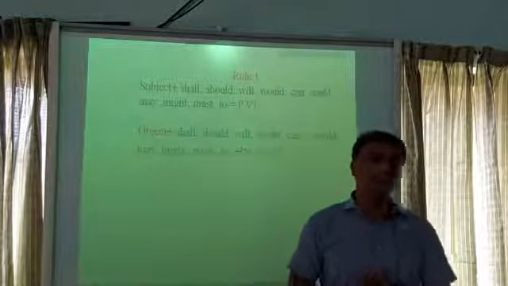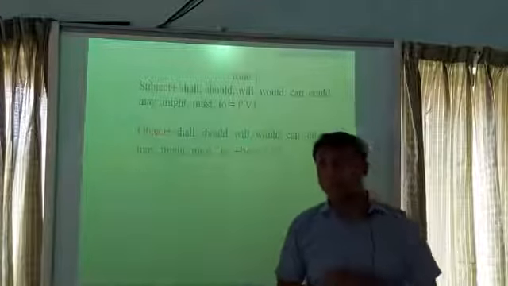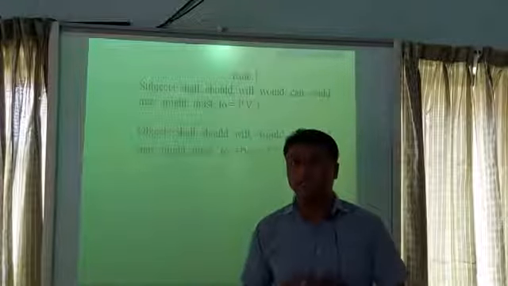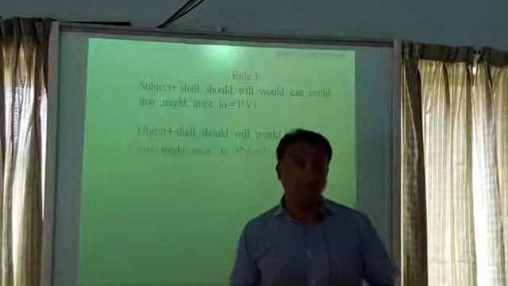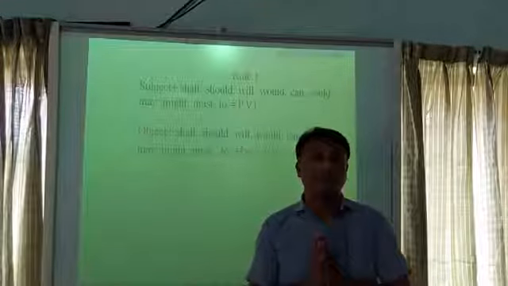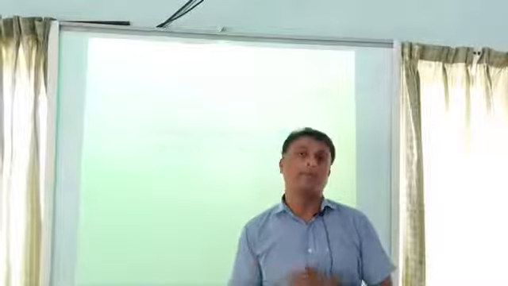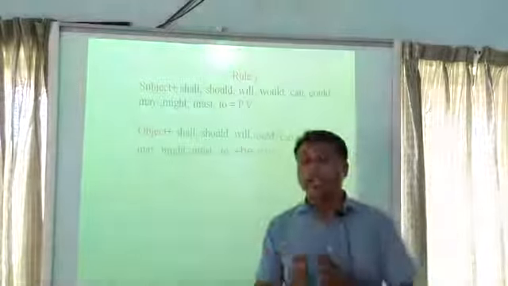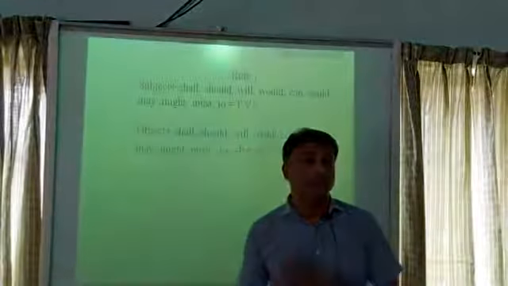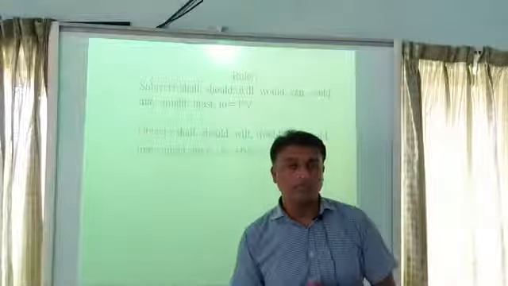So now the question is, when will we write principal verb 1 after modal auxiliaries? We will write principal verb 1 after modal auxiliaries if the sentence is in active mood, and we will write principal verb 3 when the sentence is in passive mood.